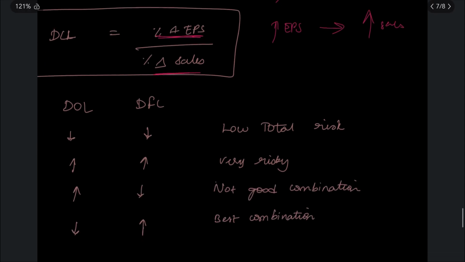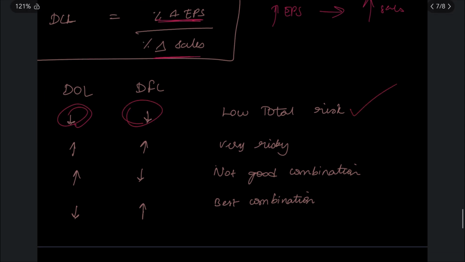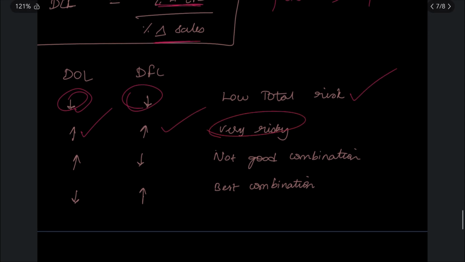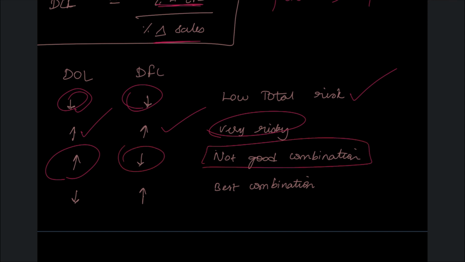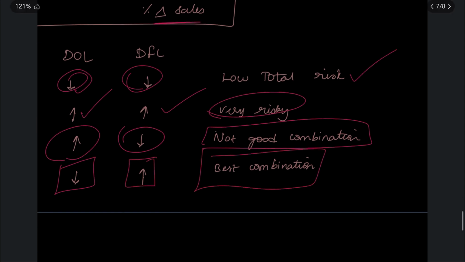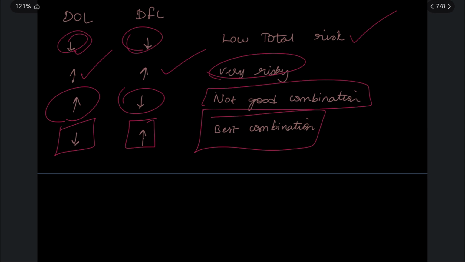Now, if both the degrees are low, then it means you have lower total risk. If you have high DOL and high DFL, then it is very risky, both places being risky. If you have high DOL but a very low DFL, then it is not a good combination. But if you have low DOL and high DFL, then it is the best combination. Now I will explain why. In both the cases, one risk is high and one risk is low. How is it a good combination and how is it a bad combination? Let us take this case first.